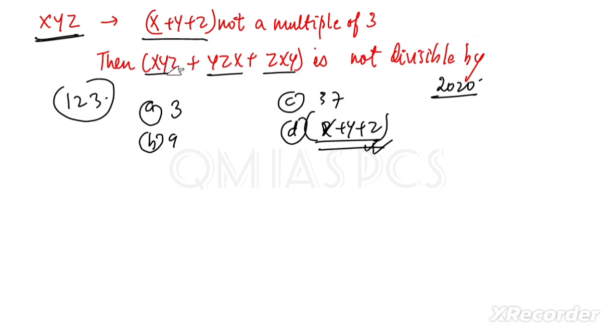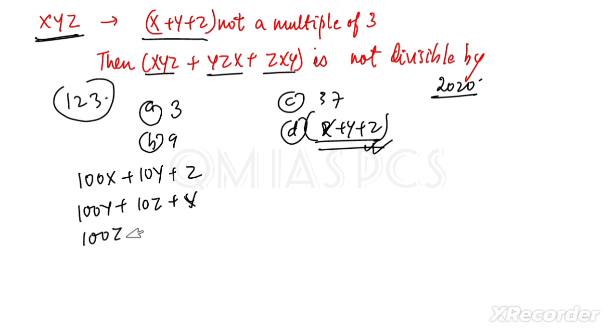What is the value of xyz? It will be 100x plus 10y plus z. This will be 100y plus 10z plus x, and this will be 100z plus 10x plus y. Now add the x terms, the y terms, and the z terms.